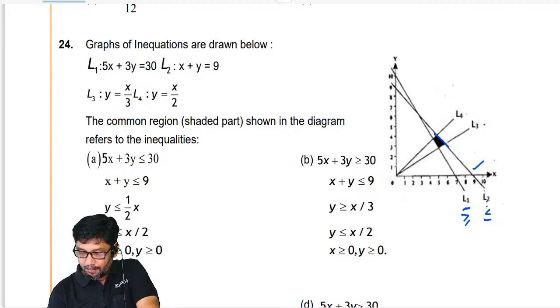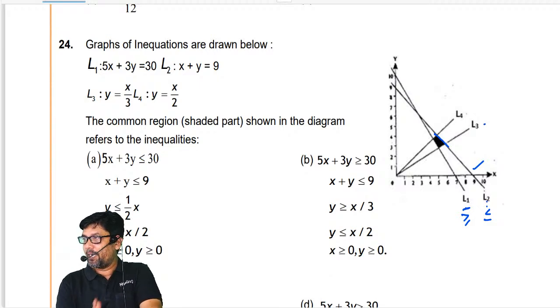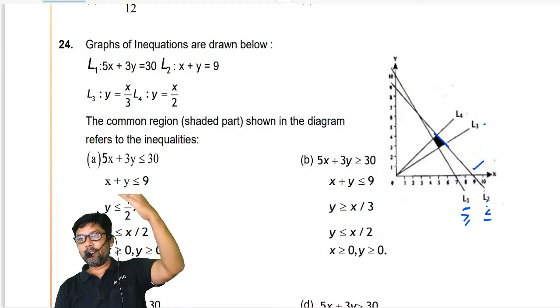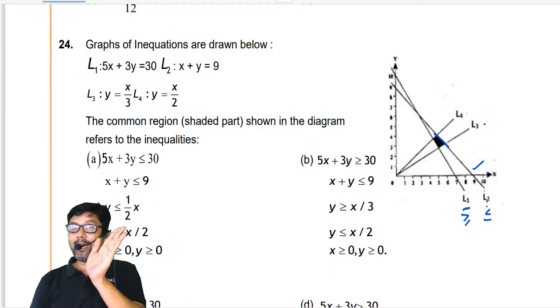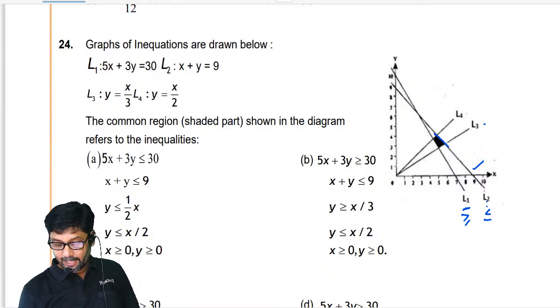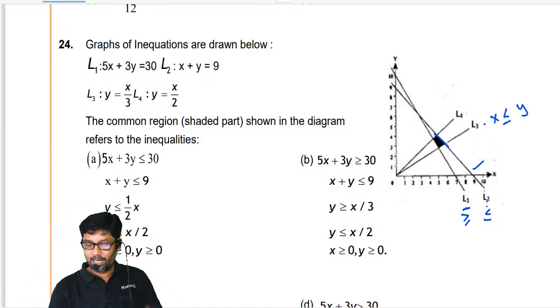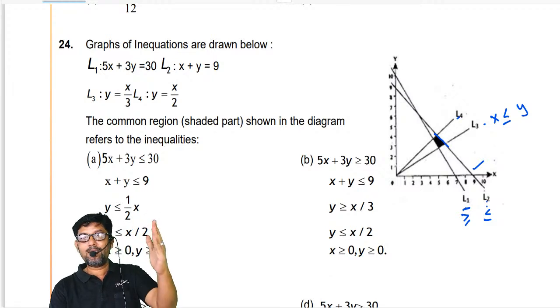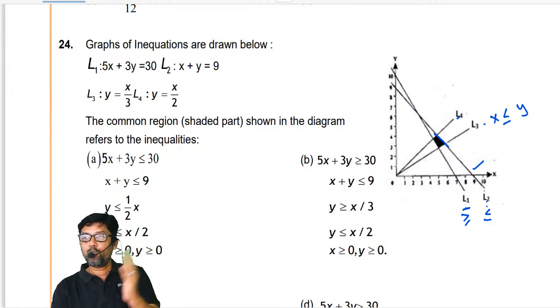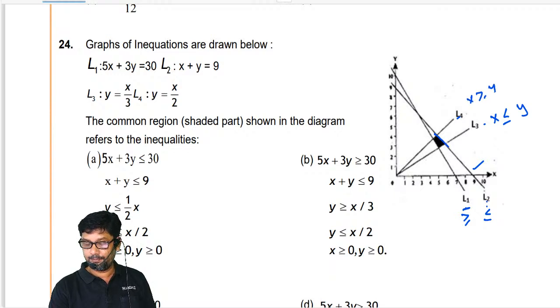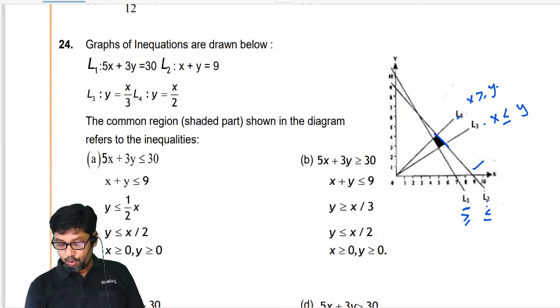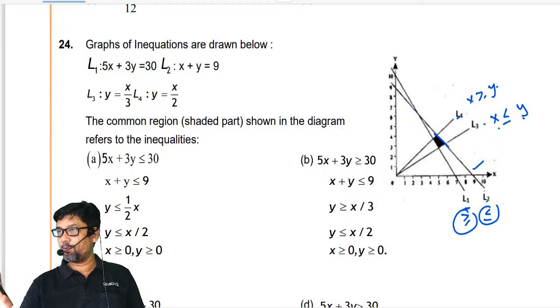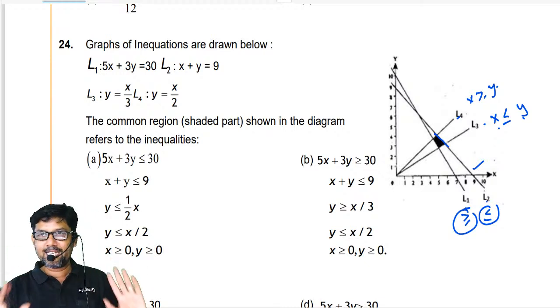Now, the other two lines, L3 and L4, both are passing through the origin. First let me take L3. Where is the shaded region? Above L3, that is towards the y-axis. When the region is towards the y-axis, x is less than or equal to y. Am I right, my dear? Now, L4. Where is the region with respect to L4? Towards the x-axis. So therefore, is that clear, my dear? Greater than or equal to, less than or equal to. Say yes or no. This conclusion you can have.